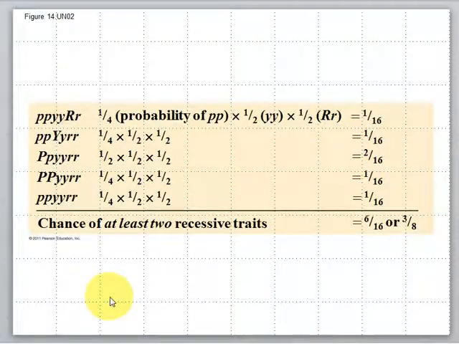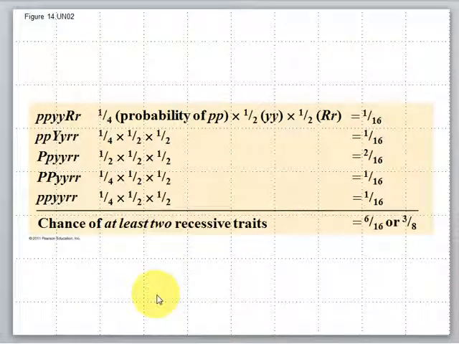And I want to remind you that this information doesn't predict the exact number of offspring. So this may say 6 out of 16, but we can't guarantee that there's going to be 16 offspring or 16 children. This is just a chance or probability. It's kind of like a ratio. The larger our sample size, the more closely we are probably going to match this number.